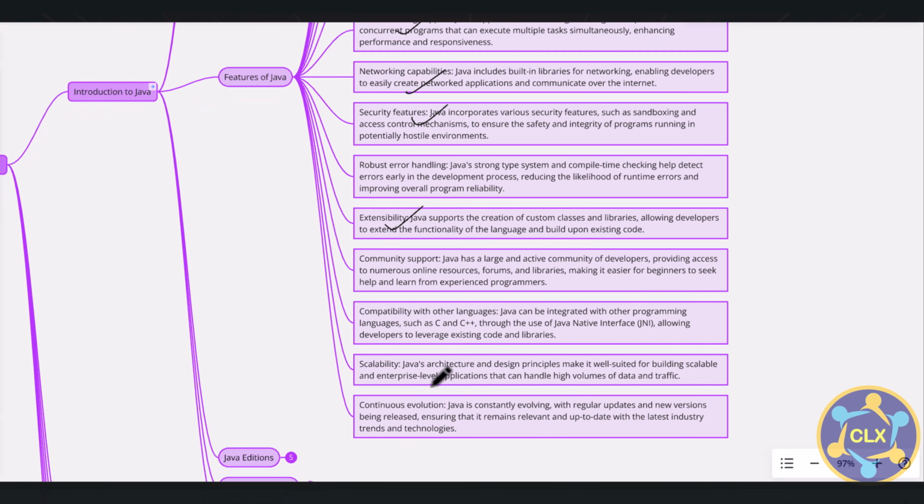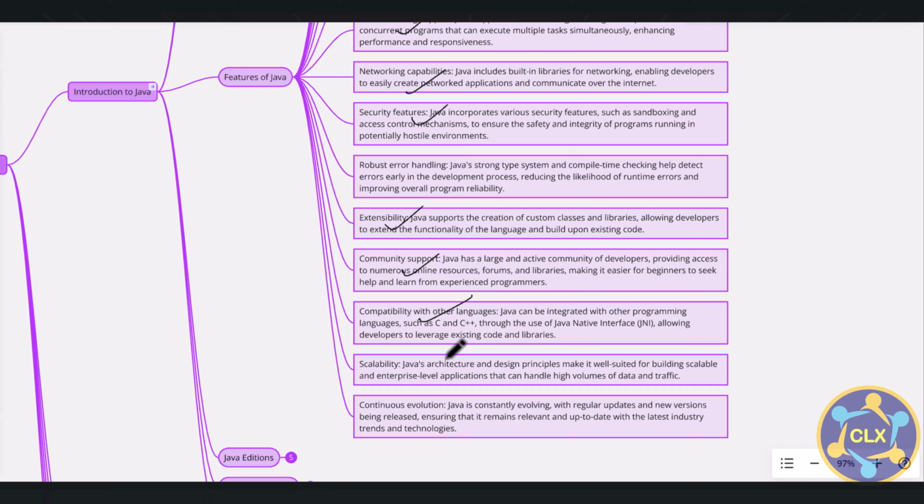Obviously we have large community support for Java. Then there is compatibility with other languages. Java can be integrated with other programming languages such as C and C++ through the Java Native Interface, JNI, allowing developers to leverage existing code and libraries. I think this is very interesting. And obviously scalability. Java's architecture and design principles make it well suited for building scalable, enterprise-level applications that can handle high volumes of data and traffic.